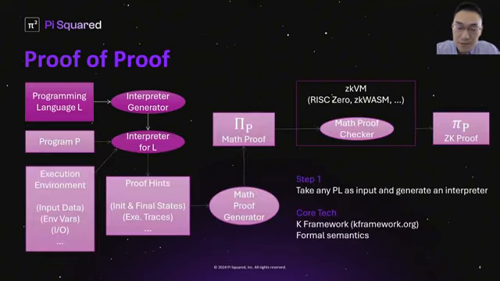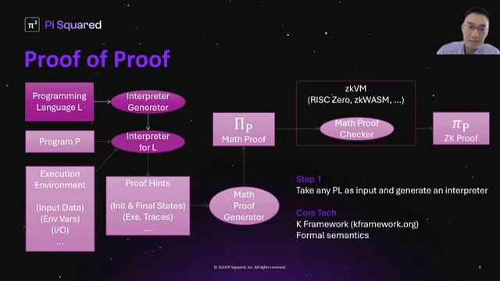The first step, step one of proof of proof, is to take any programming language as input and generate an interpreter. At proof of proof, a programming language L is given a formal semantics, which is a rigorous mathematical definition that specifies the behaviors of any programs in that language. And the core technology here is the K framework and formal semantics. From the formal semantics of any programming language or virtual machine or ISA, K can automatically generate an interpreter based on the semantics.